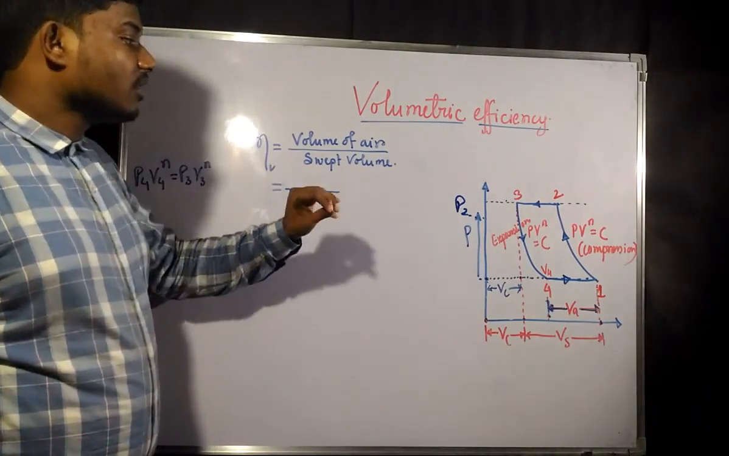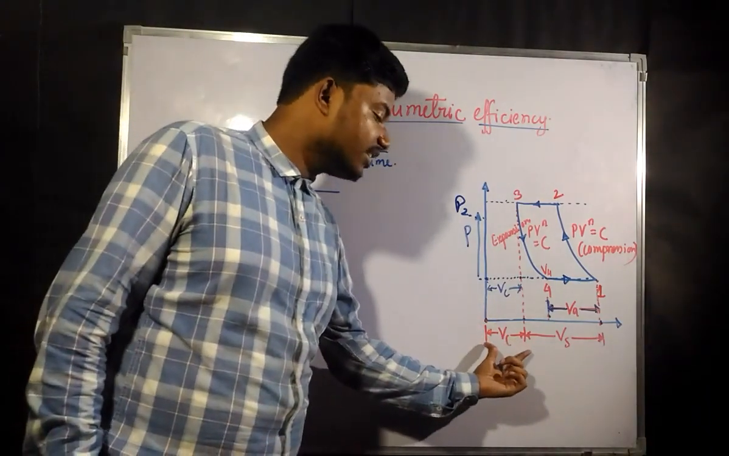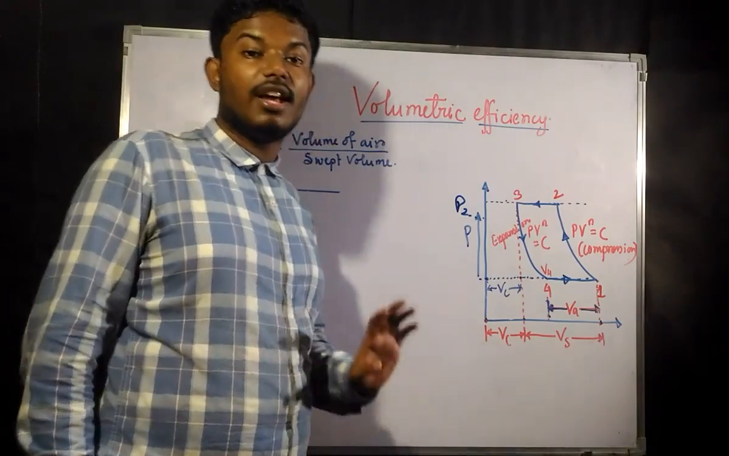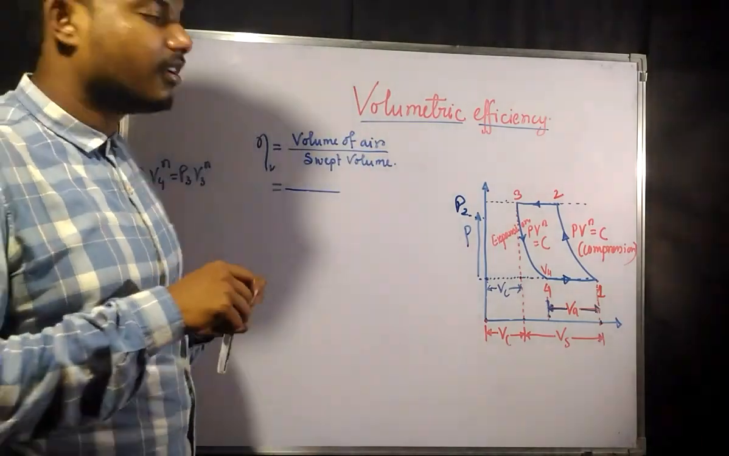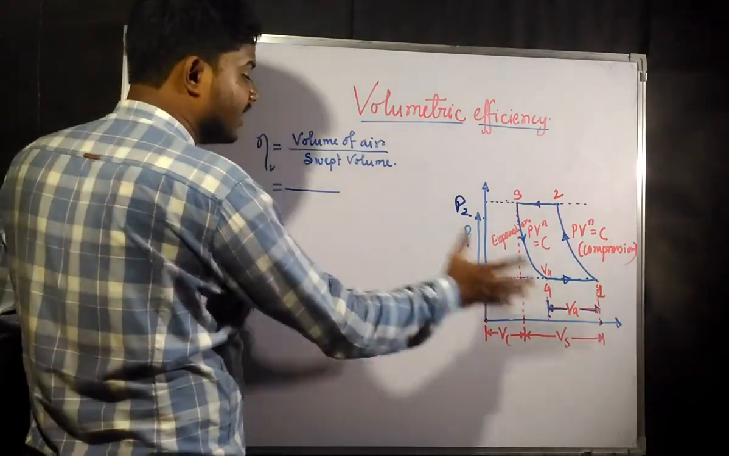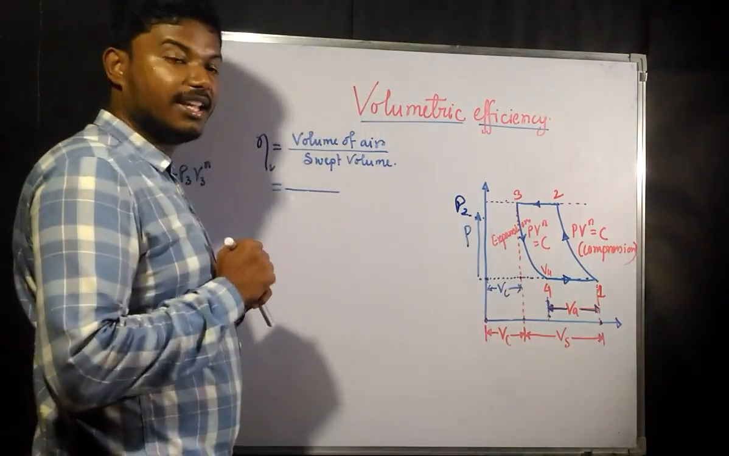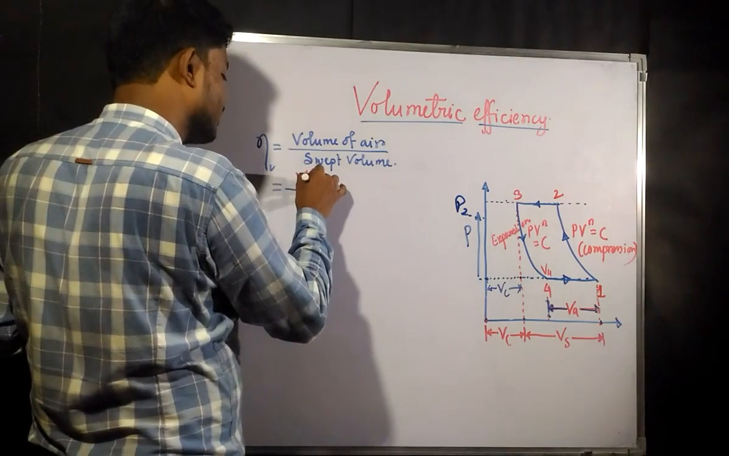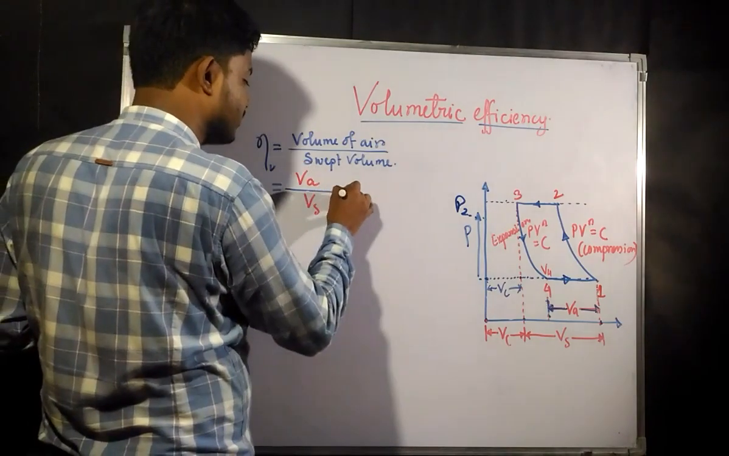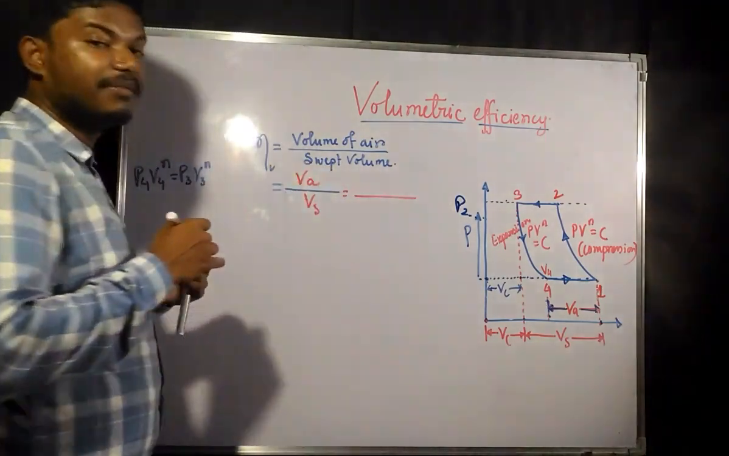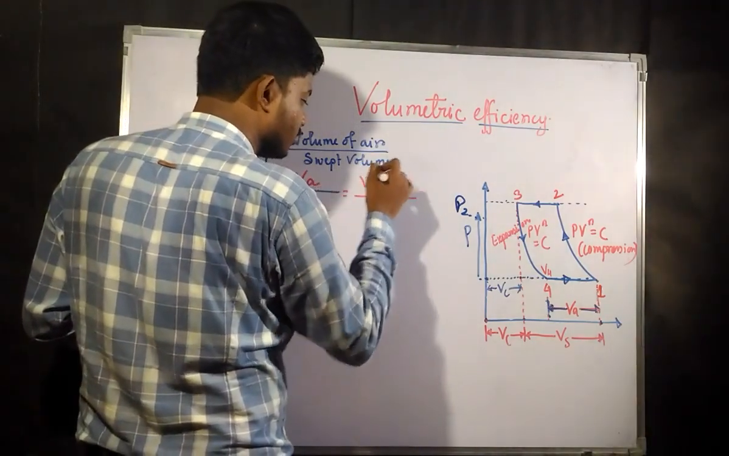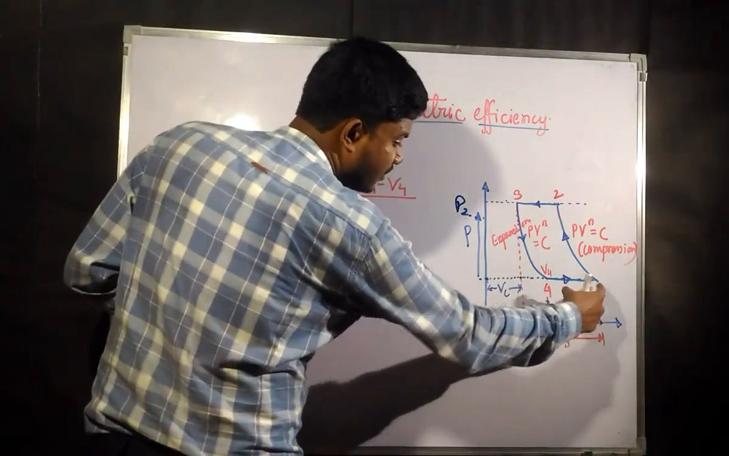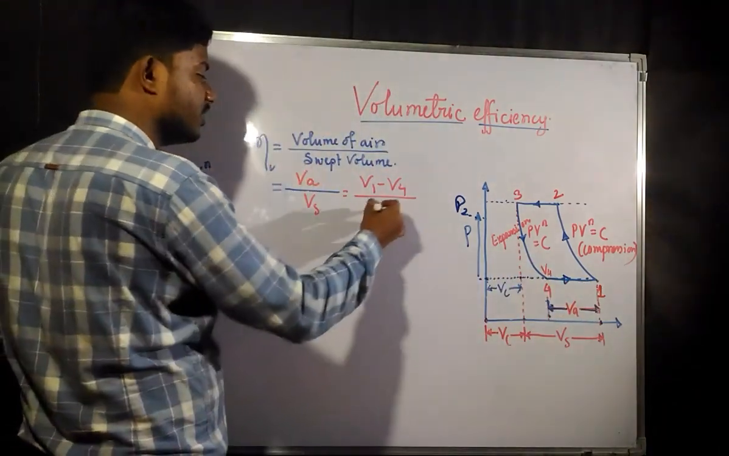That is the reason the volumetric efficiency cannot be 100%. Now let us take this case. In this case, what is going to be the volumetric efficiency? This is going to be VA by Vs. Now VA is what? VA is nothing but V1 minus V4.